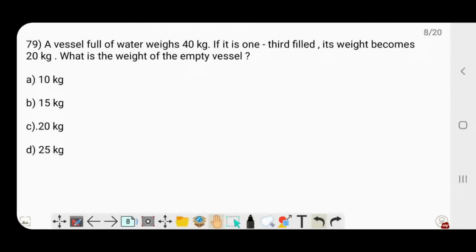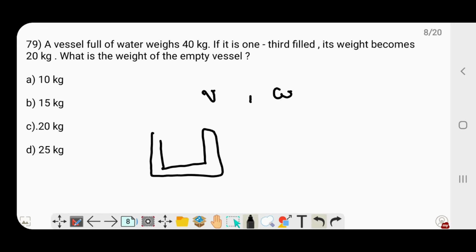In the 79th question, we have a vessel full of water that weighs 40 kg. If it is one third filled, its weight becomes 20 kg. What is the weight of the empty vessel? So there are two things here with weight. One is the vessel, so let's call that weight V, and the weight of water W. Say there is a vessel like this. It has its own weight V, and then you pour some water inside it. That weight would be W.